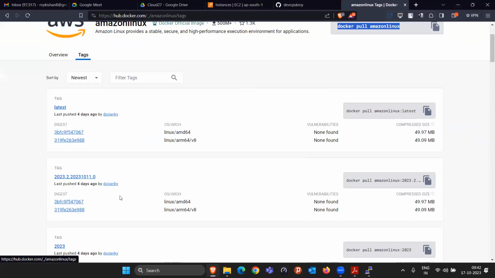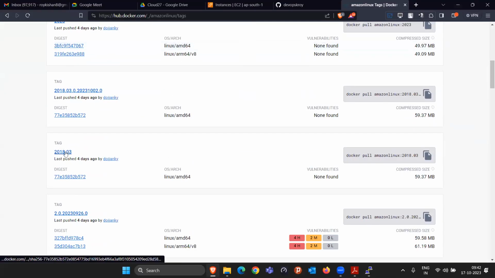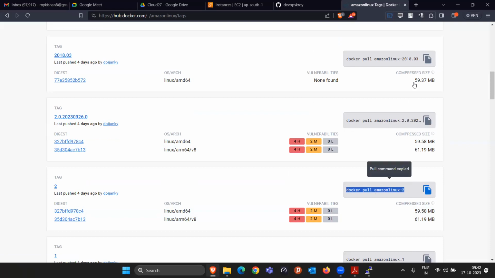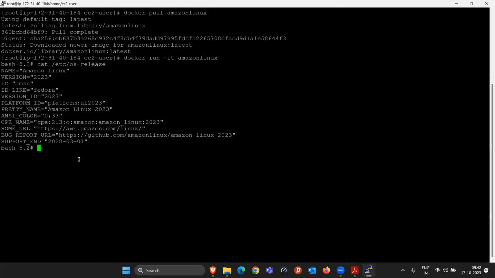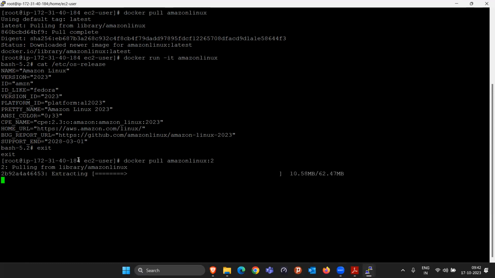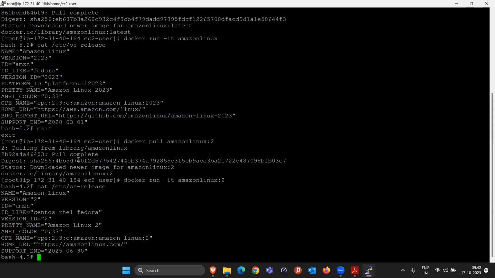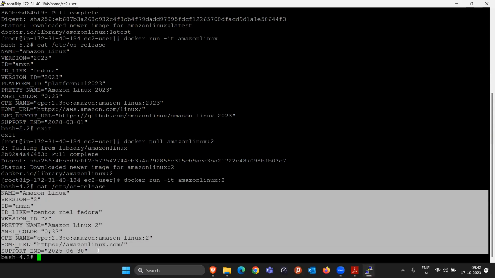If somebody wants to use the previous tag, Amazon Linux 2018 is also available. Amazon Linux 2 we mostly were using, right? So for that also there is a command, docker pull amazonlinux:2. Let me show you this one also. Like this way you can find it. I will exit from here. I will do docker pull amazonlinux:2 and then we'll start a new container from Amazon Linux 2. Docker run amazonlinux:2. Now here if I do cat /etc/os-release, see, this is Amazon Linux 2, exactly our own EC2 instance one.